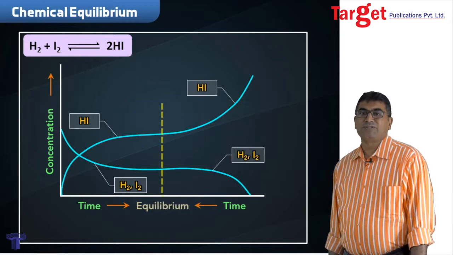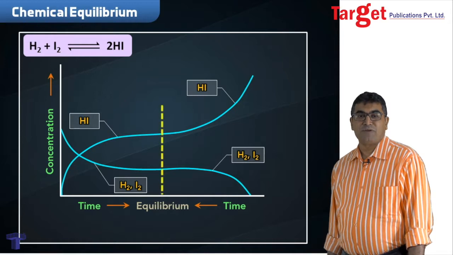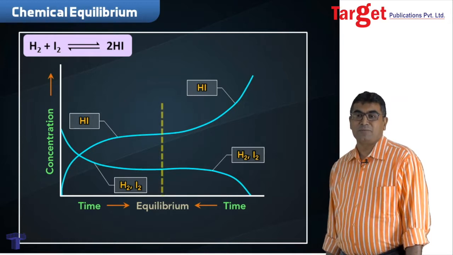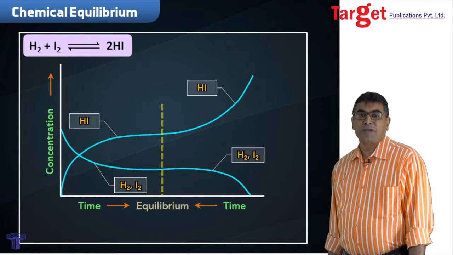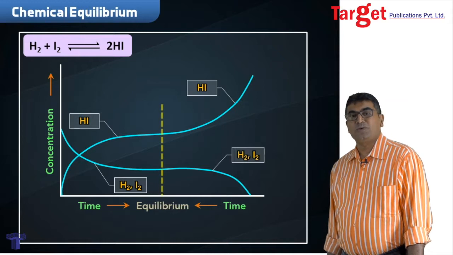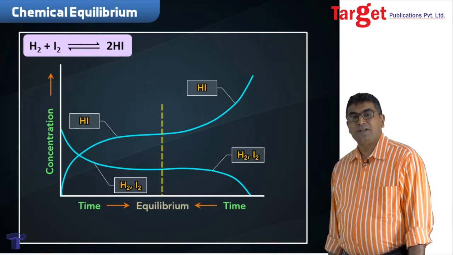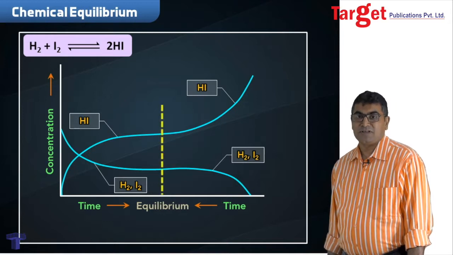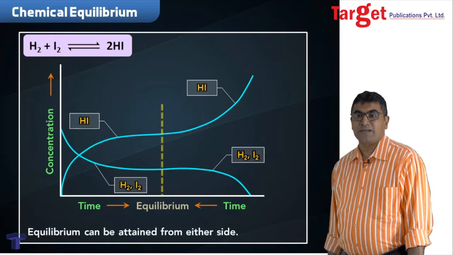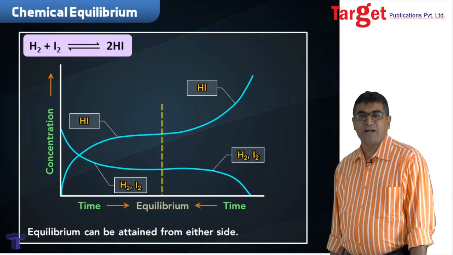This is the stage, as you see, where the graph has been flattened. The concentration remains almost constant. This is the stage of chemical equilibrium. As you can see, equilibrium can be achieved from any side. H2 and I2 can combine to form HI and equilibrium can be attained. It can also happen that HI can decompose and form H2 and I2. Equilibrium can be attained from either side.